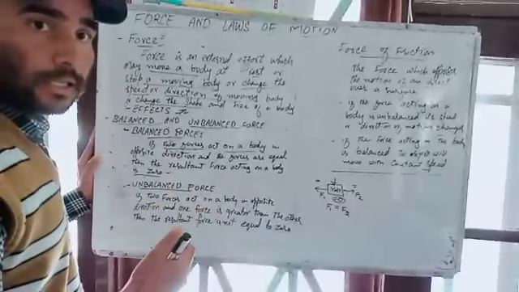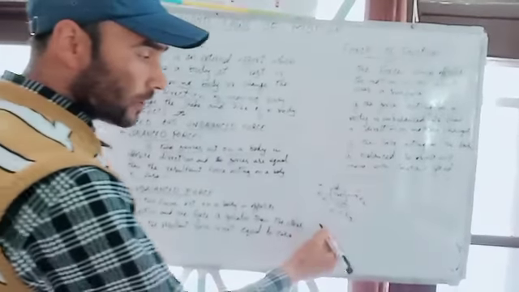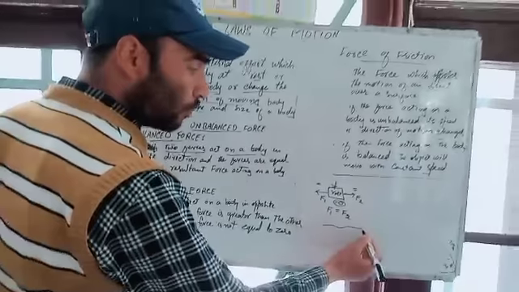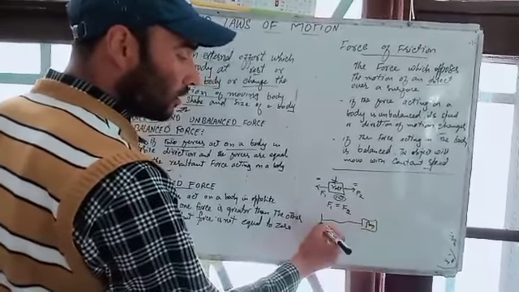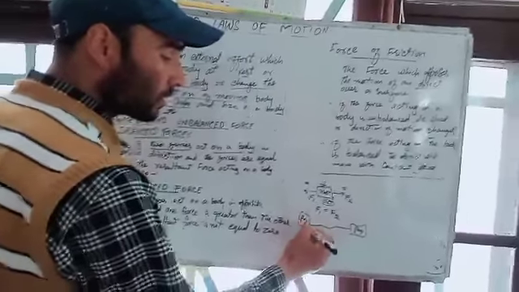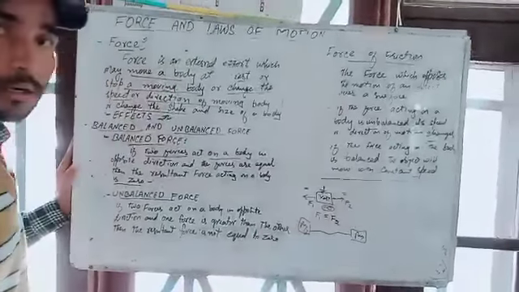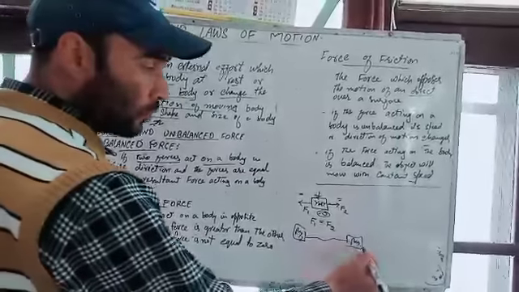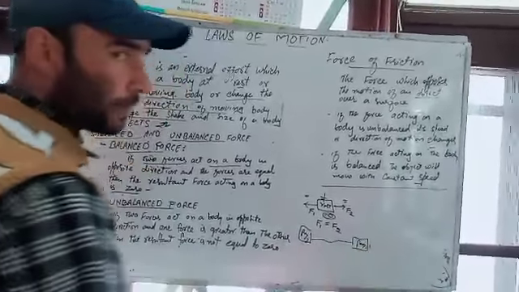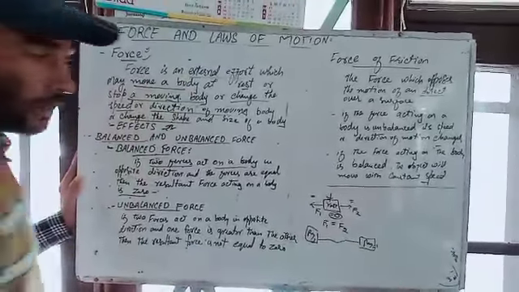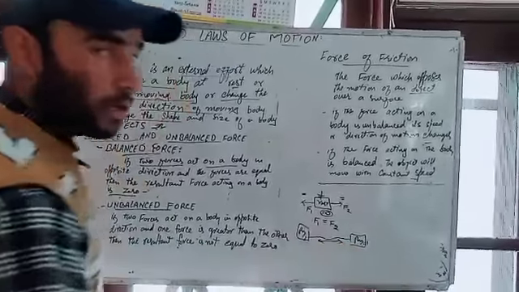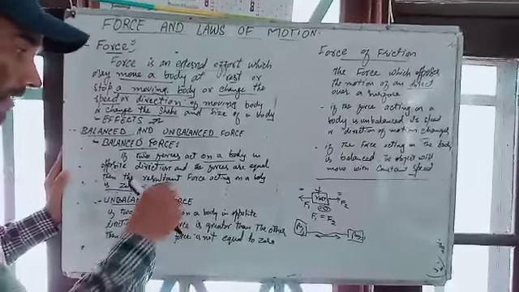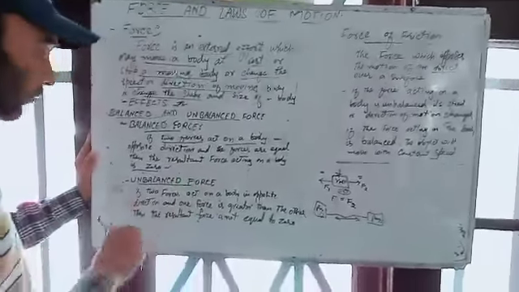You might have seen in tug of war, when two parties, party 1 and party 2, pull the rope, if both parties apply equal force on it, the rope does not move to either side. That is the example of balanced force.